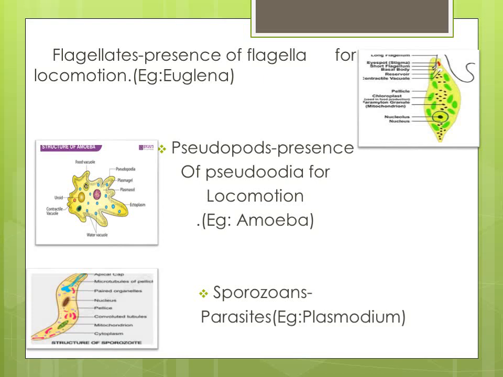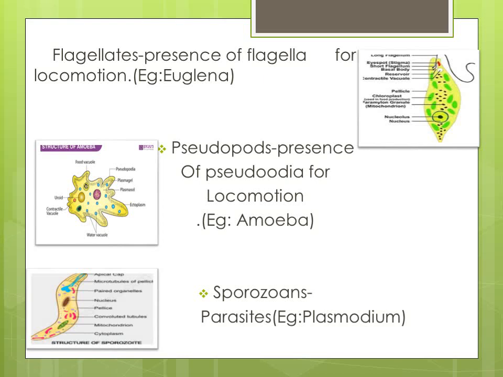The next group is pseudopods. Pseudopods means they produce false legs. They are called pseudopodia. Podia means legs, pseudo means false. It helps in locomotion. Such organisms are included in pseudopods. So the animals that have pseudopodia are included in pseudopods, and the animals that have flagella are included in flagellates.